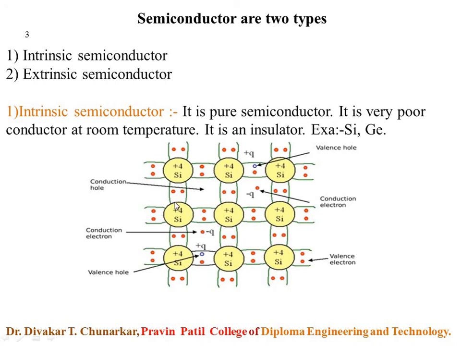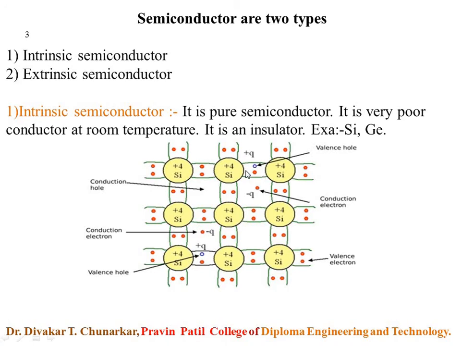Here in this structure, each atom has four valence electrons, and each forms a bond with a valence electron from the adjoining atom, as shown in this diagram. This bond is nothing but sharing of electrons. These bonds are known as covalent bonds, keep this in mind.